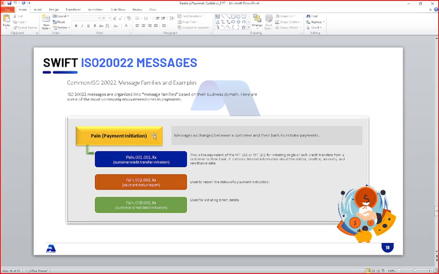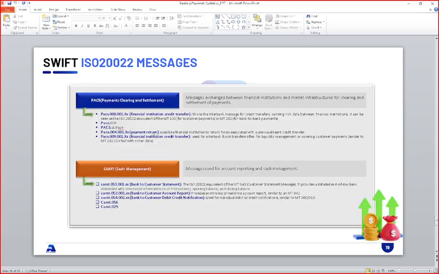Then there are different messages. We are yet to discuss the pain messages, but they are in scope, Sandeep, so remember that. We discussed pacs messages in detail, all the pacs clearing messages: pacs.4, pacs.8, pacs.9, and pacs.2. Yesterday we finished camt.52, 53 and 54, three messages we finished on Thursday.